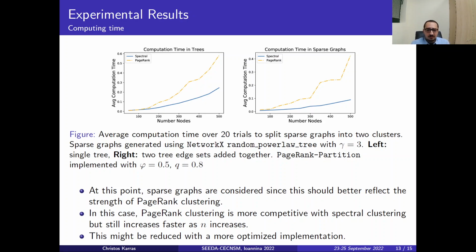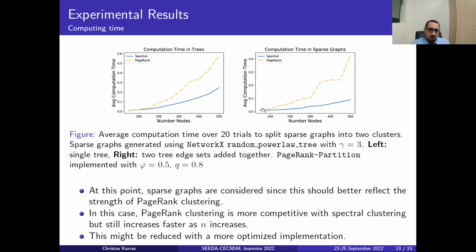At this point, sparse graphs are considered, since this should better reflect the strength of the PageRank clustering method. As you can see, the PageRank is better as per the average computation time compared to the spectral clustering, which required more time.